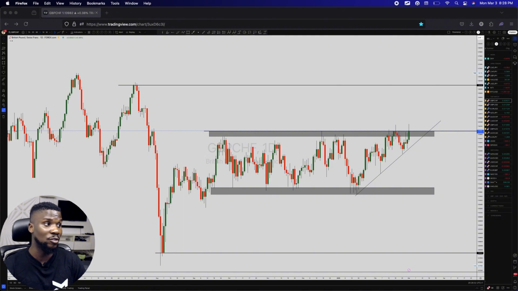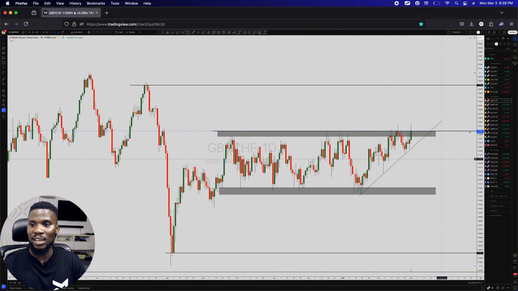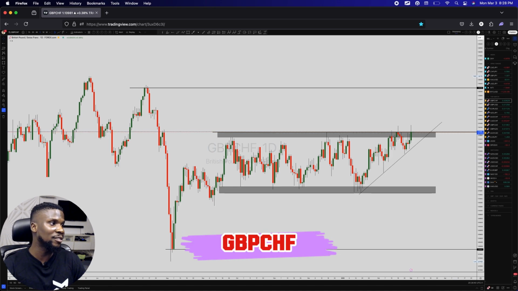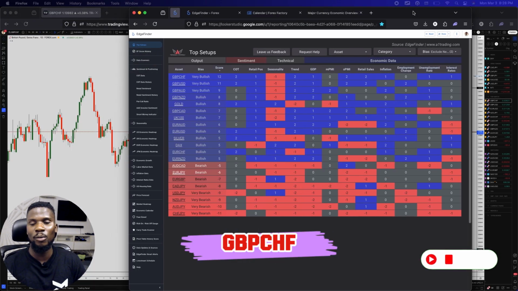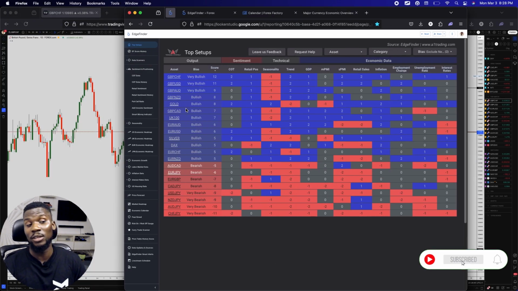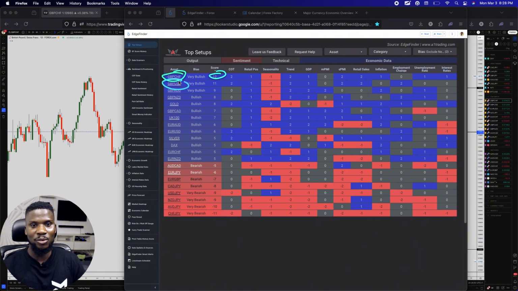So now let's talk quickly about my top setups, something I would recommend you look into this week. First off, let's start with pound CHF. And I'm not talking about pound CHF because I want you to take it or because someone paid me money to talk about it. Nobody did. But you can see right here, pound CHF looks very bullish on the H4. We also have pound dollar. I missed out on pound dollar, which is not very good. I'm quite angry right now. I'm vexed because pound dollar didn't come to my area of interest. But I'm calm as well. I'm looking forward to taking another trade. Gold also is in my view, and I will talk about that.